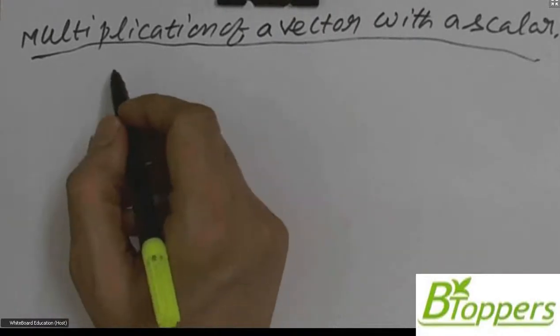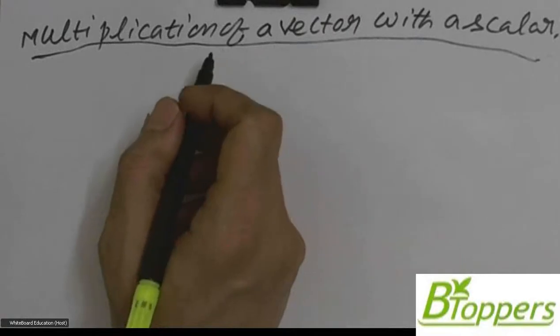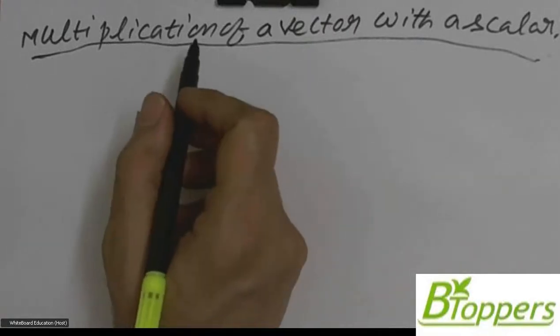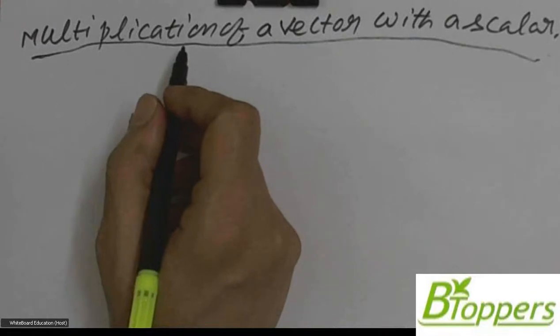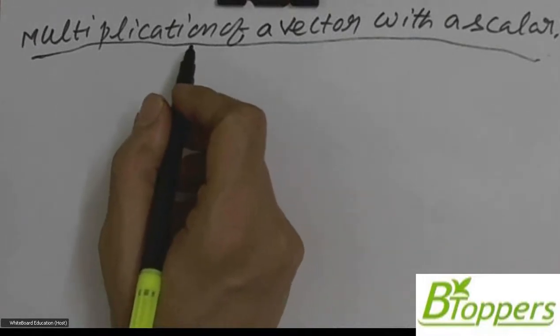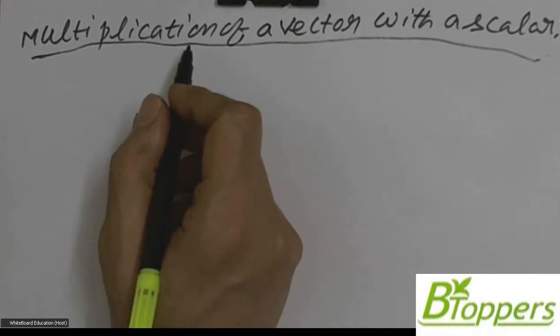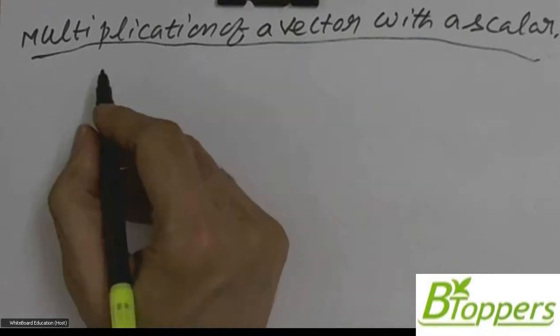So next I am going to discuss multiplication of a vector with a scalar. In general, if a vector is multiplied with a scalar, we get another vector. So if a vector is multiplied with a positive real number or a positive scalar, then we get another vector which acts in the same direction.